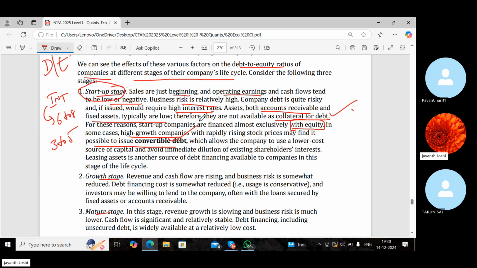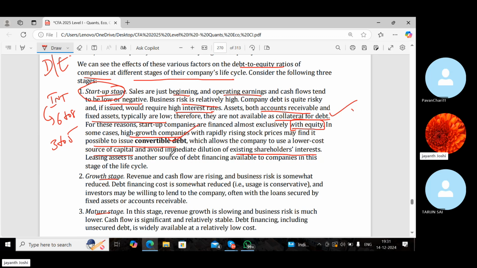So in some cases, some high growth companies whose stock prices are going up may issue bonds to people and can easily raise funds, which allows the company to use a lower cost source of capital and avoid immediate dilution of existing shareholders' interest. So if a startup is doing very well, it is easy for them to raise finance, and the cost of debt is less when compared to equity, and the dilution of EPS is also less.